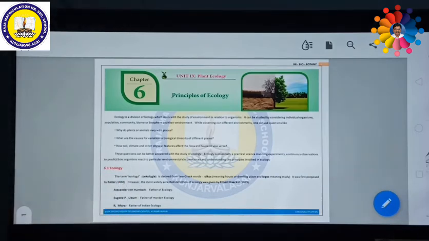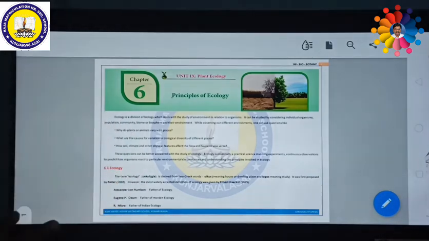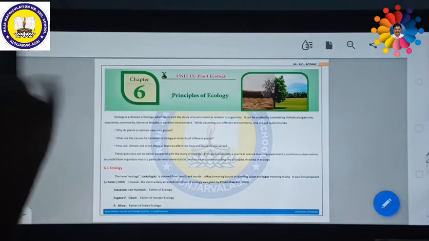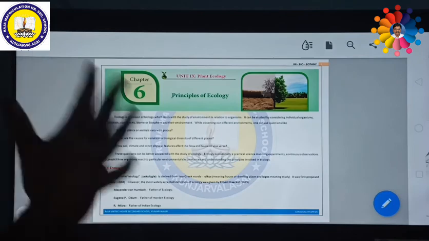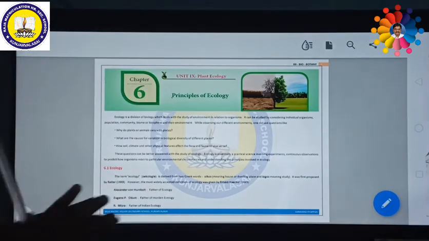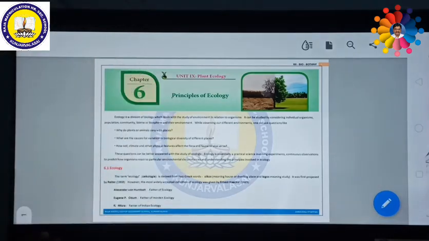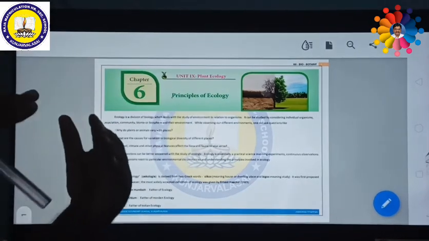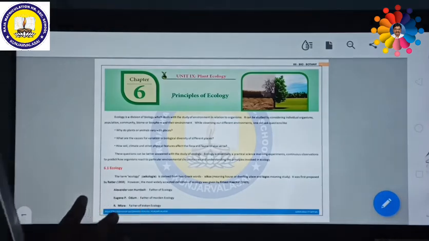The term ecology was broadly described by many scientists. Some of the scientists defined ecology in different manners, but everything is the same. The organisms living anywhere on the earth are mutually interlinked with the environment. That is nothing but ecology.